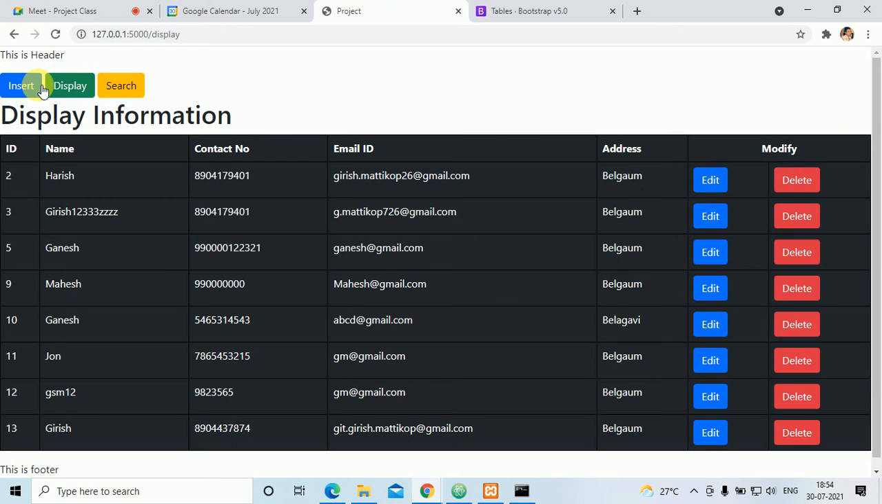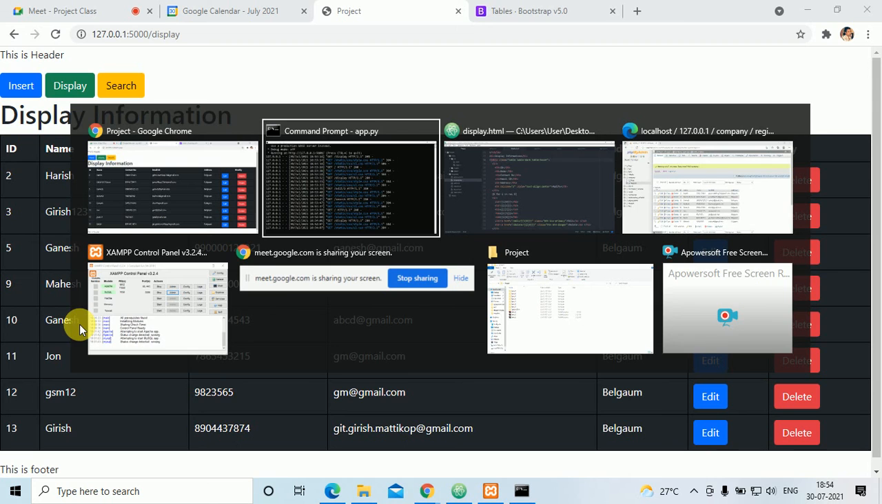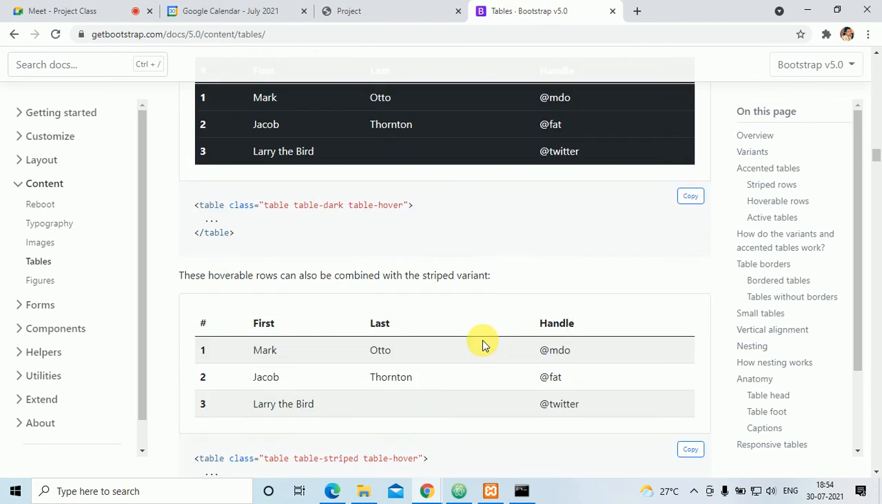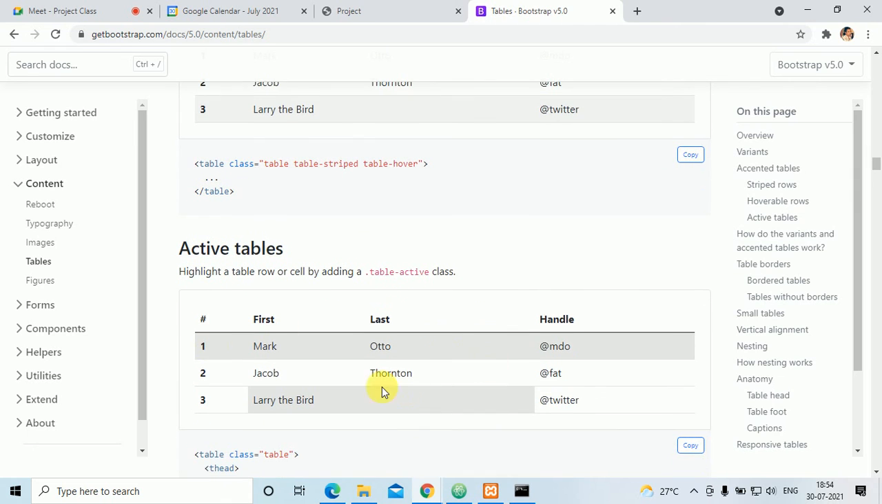Display, insert, all these things I have applied. If you don't want all this black, then you can change it. You can go here, you can check in bootstrap. Where is that bootstrap? Here is the bootstrap. Only what you have to do is go here, whichever type you want.